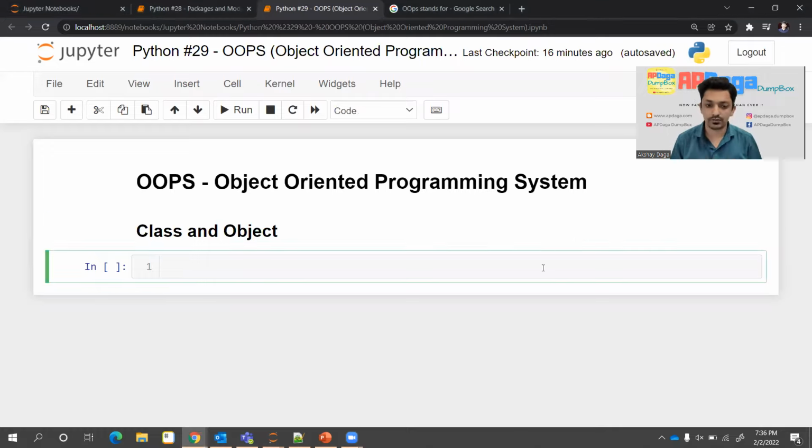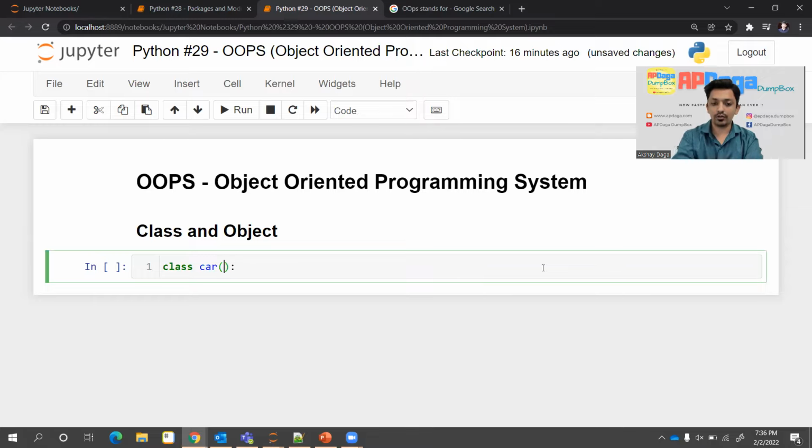So I'll talk about syntax first. If you are writing down any class, we'll go with our example of cars. So I'll write a class. If you want to write a class, start with the keyword class in small case, then write the name of the class. The name of the class will be like car. It is the name of the class.